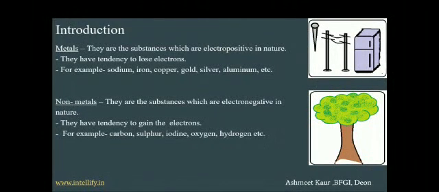So next is non-metals. They are the substances which are electronegative in nature and they have tendency to gain the electrons. So, for example, carbon, sulfur, iodine, oxygen, and hydrogen. We can get carbon and oxygen from the trees as during their respiration. So, this is how we get non-metals.